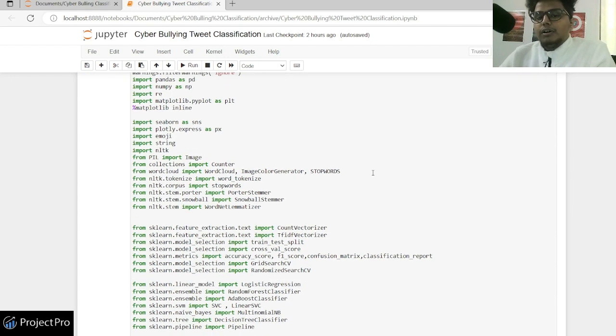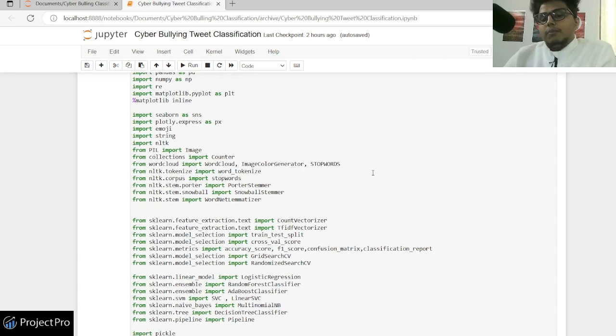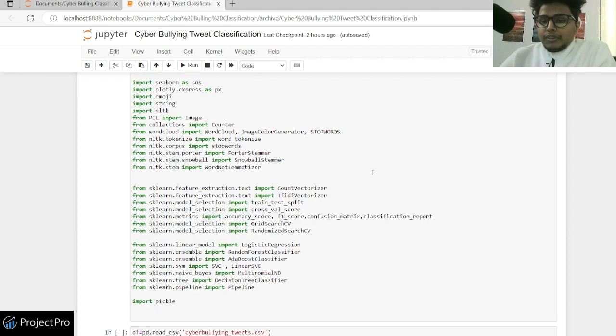Secondly, we have libraries specifically for NLTK. We are fortunate enough to have this NLTK library, so all of your NLP needs will be satisfied by one library. We have imported various modules. Stemming and lemmatization is one of them, and we have imported word cloud and some small modules as well, which will help us clean the data and tokenize it.